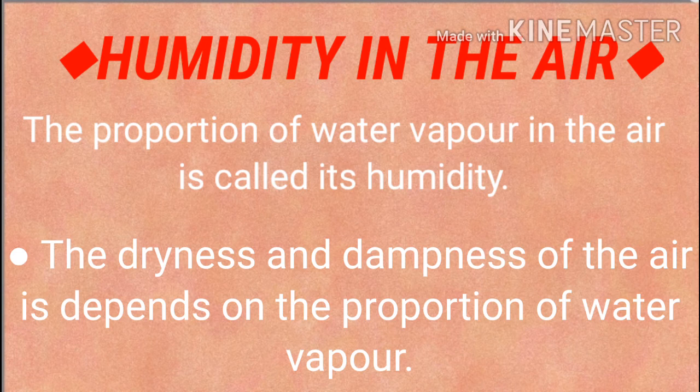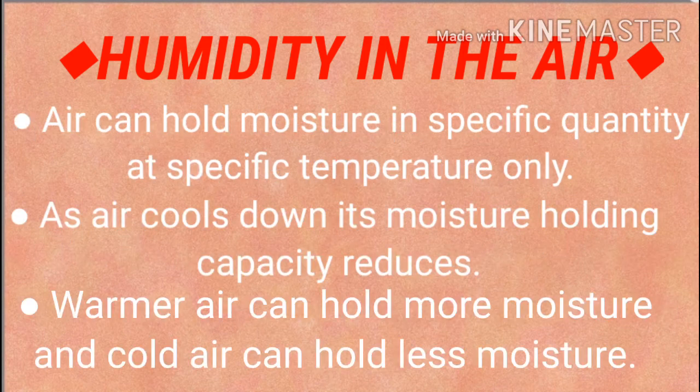The dryness and the dampness of the air depend on the proportion of water vapor in the air. If there is less water vapor, the air is dry. If there is more water vapor, the air is damp. And this proportion of water vapor in the air is called its humidity.